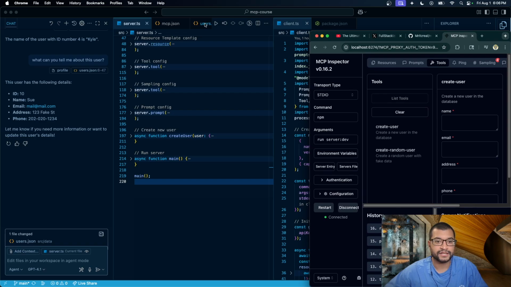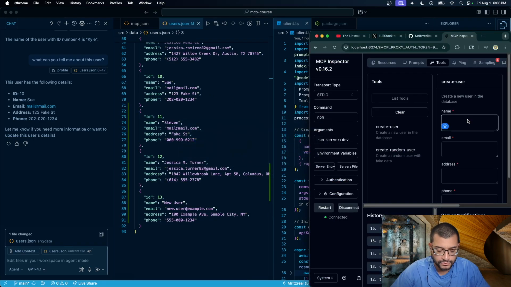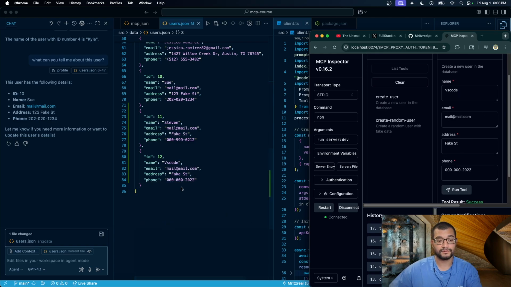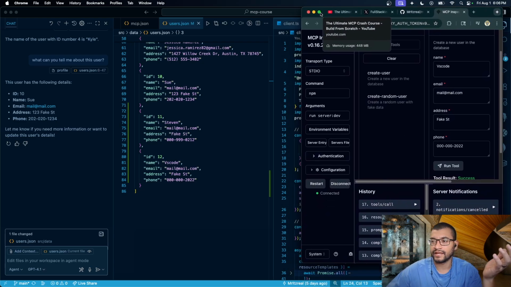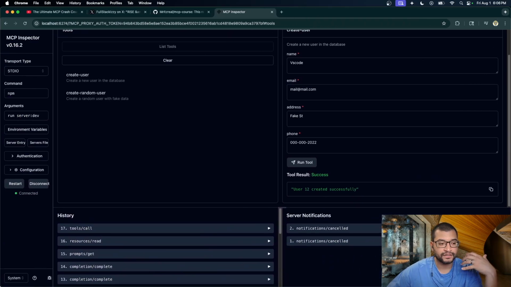Here it is. Let's go to users and let's go back to the site. So let's do VS Code. If I run the tool, here it is. It automatically does it. So there's certain things by providing resources and tools that help you do things a lot faster, and you don't have to type, and it really does a lot of things for you. Of course, you have to build the things that you want to add.